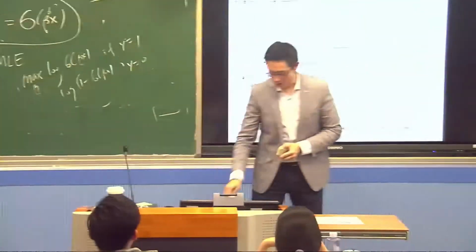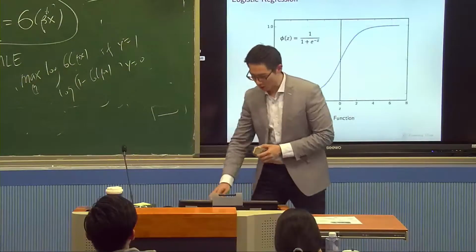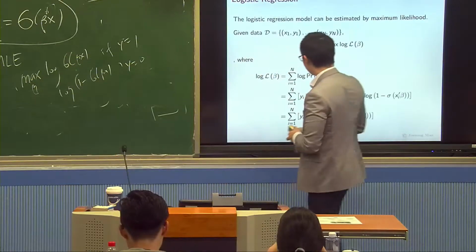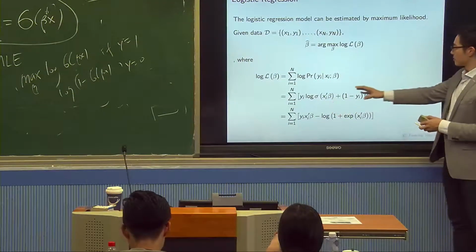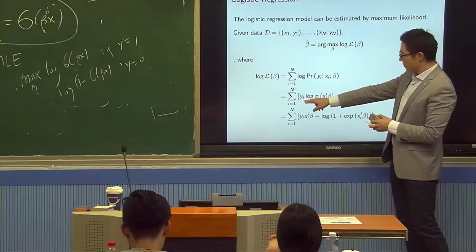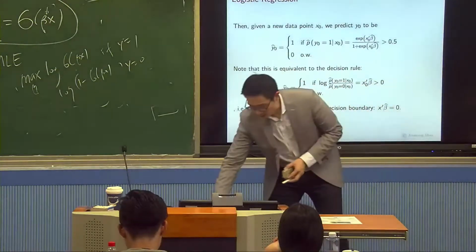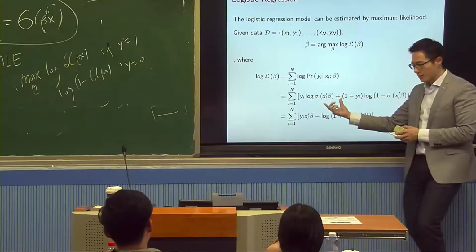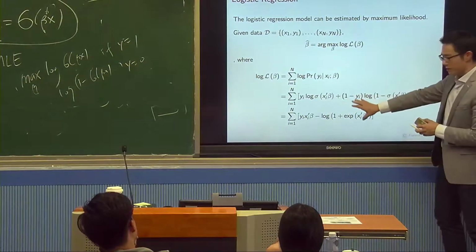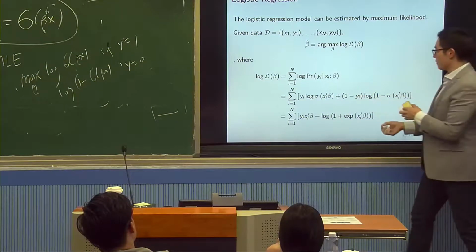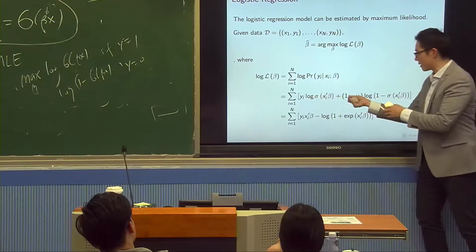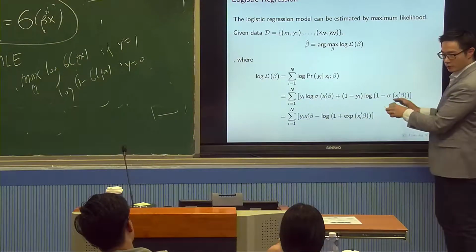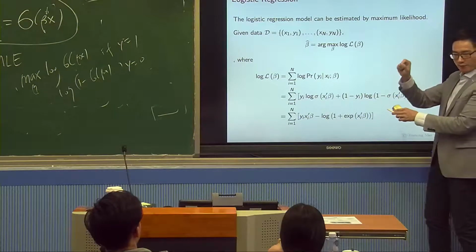So this is what the likelihood function is. If y equal to 1, then it's log sigma of beta x. If y equal to 0, then it's this one. And you can combine them by simply having y times this here and 1 minus y times this here. Because if y equal to 1, we get this, and if y equal to 0, we get this. So this is the likelihood function, and what we need to do is to find the beta value to maximize this thing.